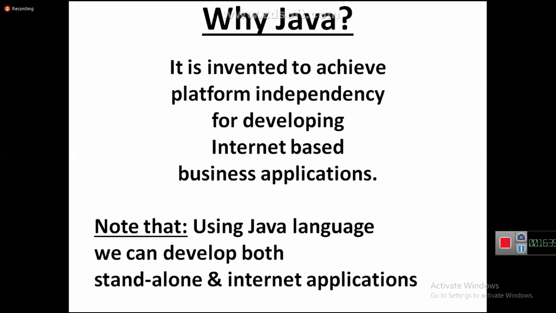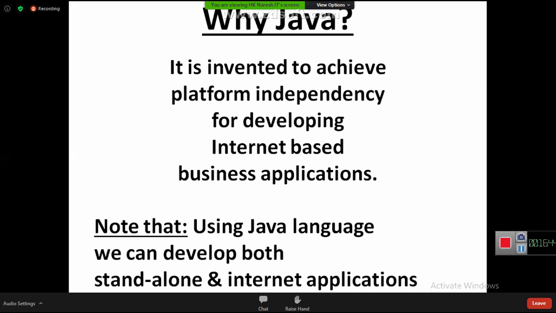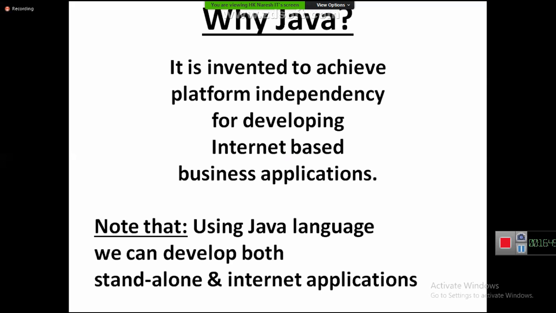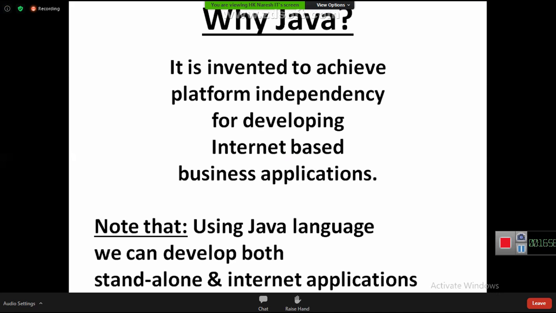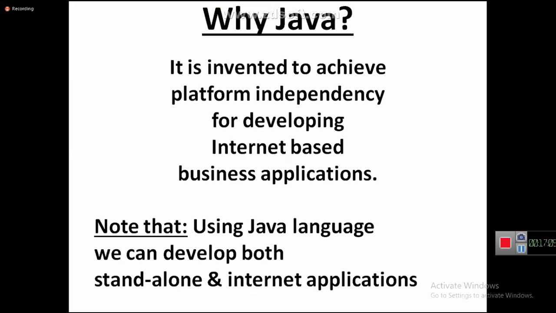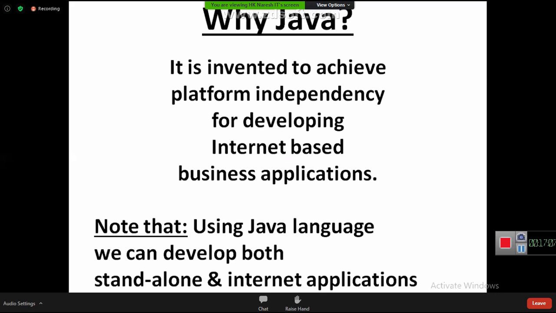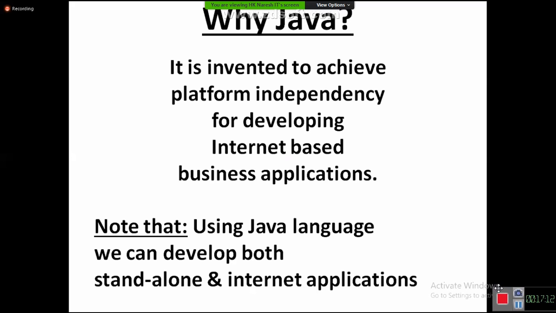Everybody understand? Right. After this slide is completed, many students feel that using Java we cannot develop standalone applications, because Java is meant for internet applications. Hello, it is meant for internet applications, but using Java we can also develop standalone applications. So using Java, we can develop both standalone applications and also internet applications. So totally 3 points are completed. Number 1, what is Java? Number 2, why Java? Number 3, who invented Java? Are all these 3 points clear?